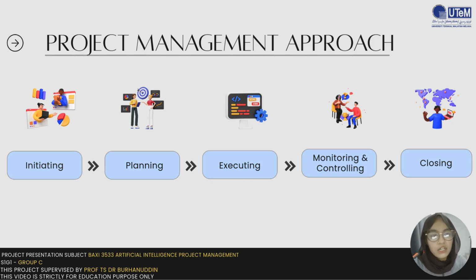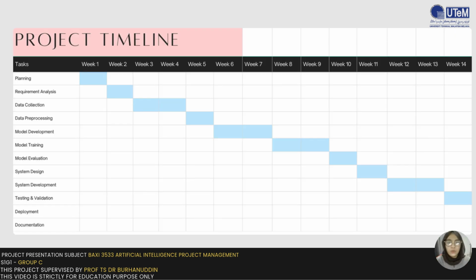So in executing, we do data collection, pre-processing, and feature engineering. Also LSTM model development and training for air quality prediction. And the next phase is monitoring, where we track project progress and milestone. And then we monitor model performance and prediction accuracy. And the last one is closing phase, where we finalize system evaluation and validation and document the submission and project presentation.